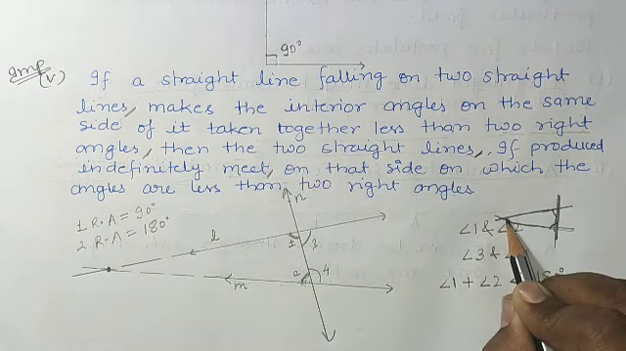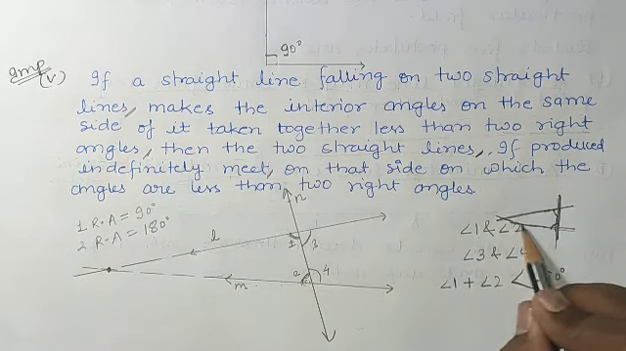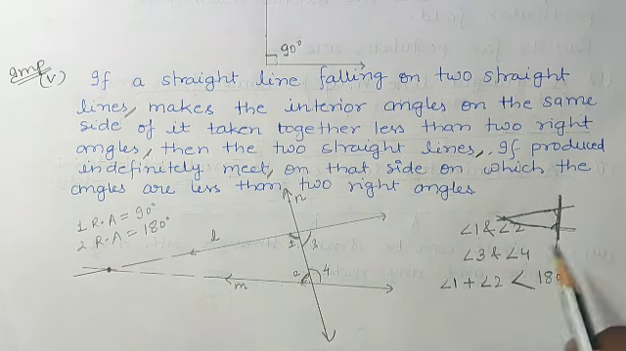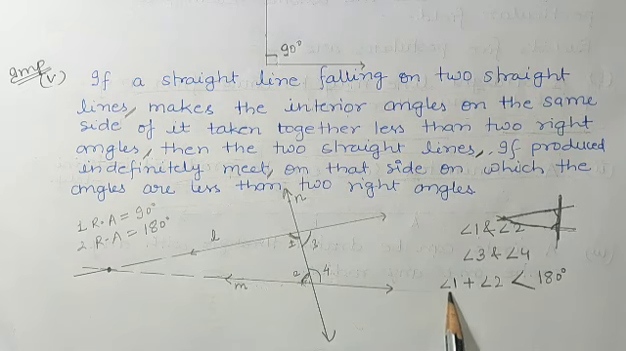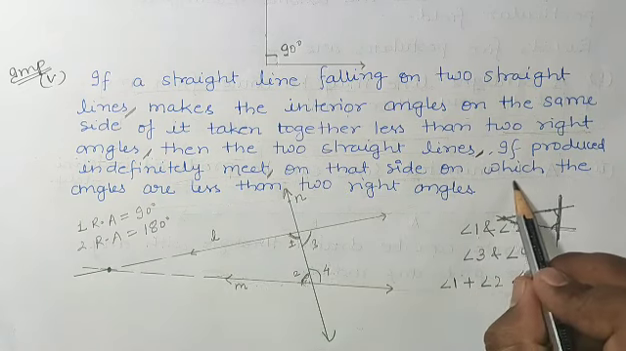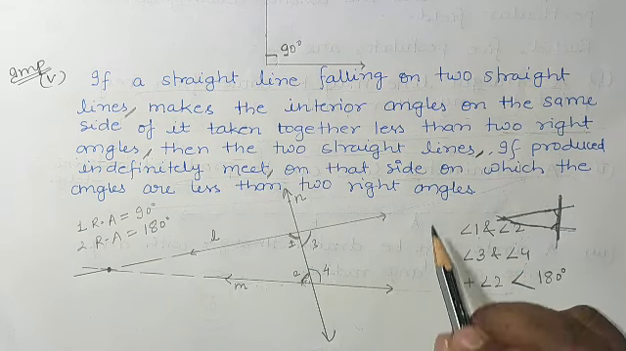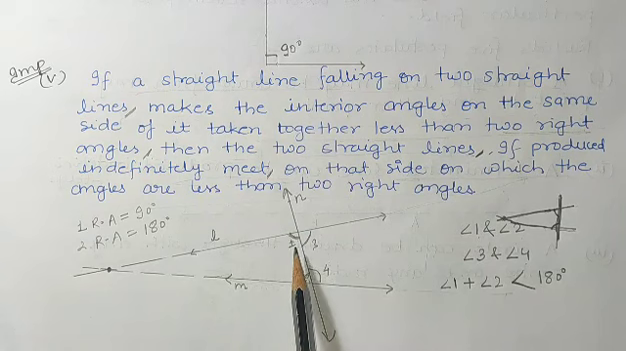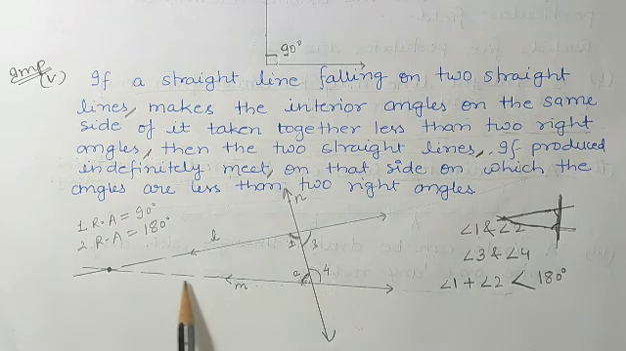Okay, on that side only, when we produce these two lines, they will intersect each other, because on the other side, like here, if we produce this line and this line, the gap between these two lines will increase. But on the side where the sum of the pair of interior angles is less than 180 degrees, on that side these two lines will meet each other. So this was the concept of this postulate.